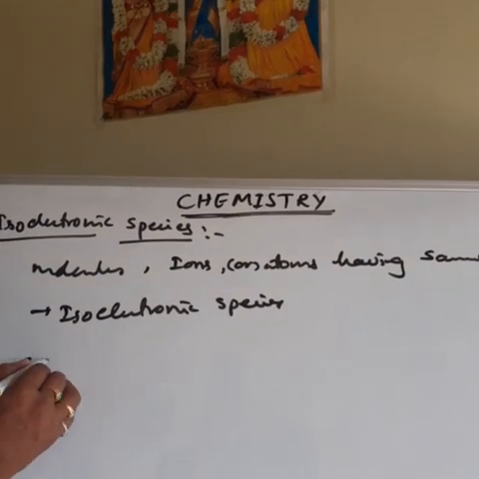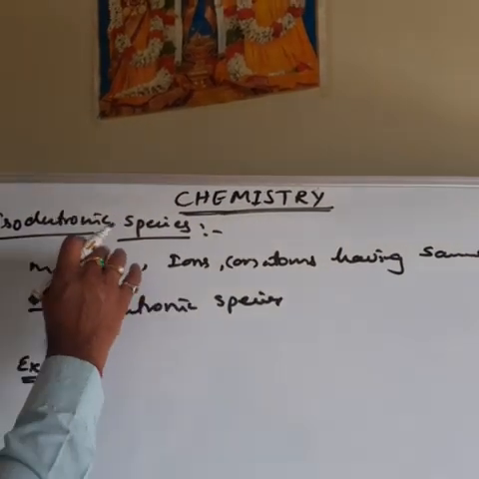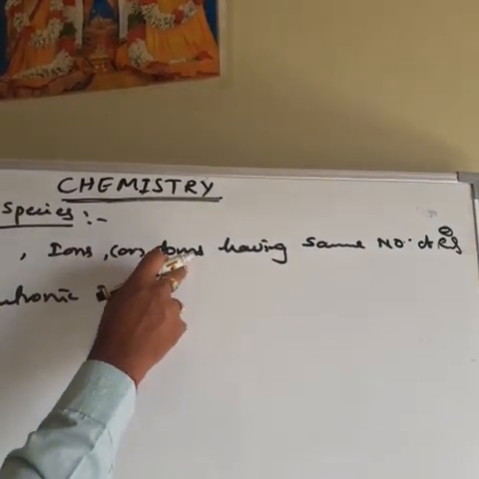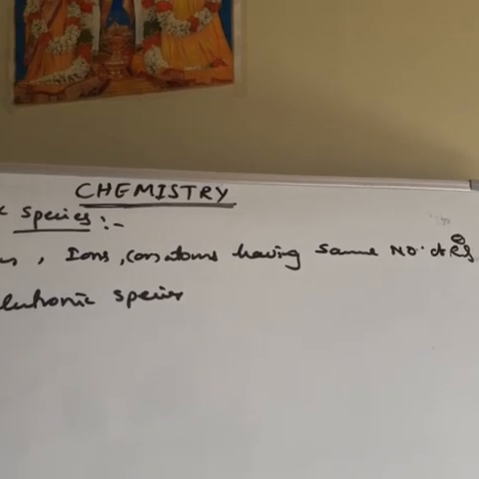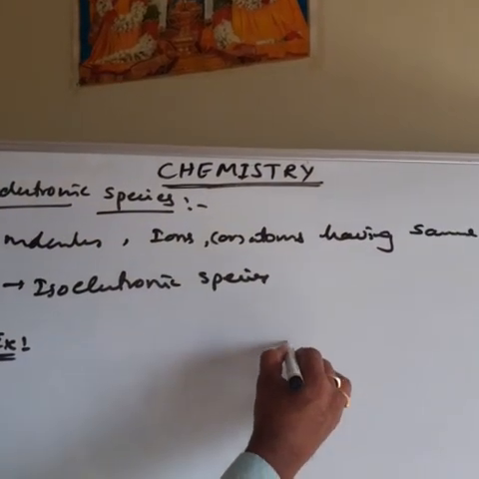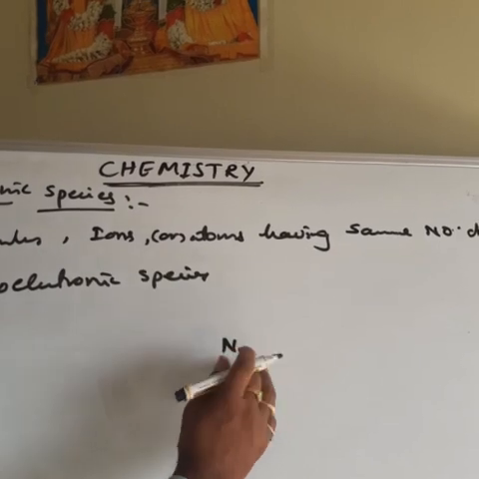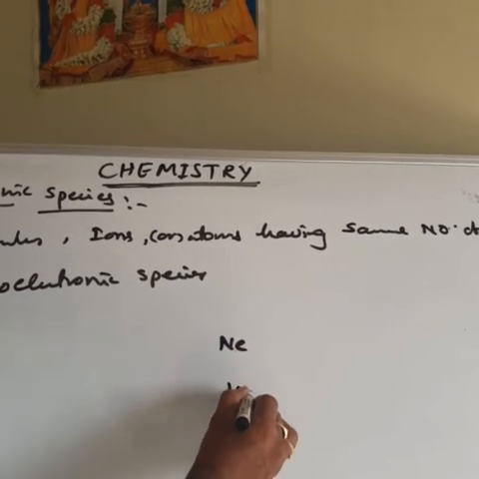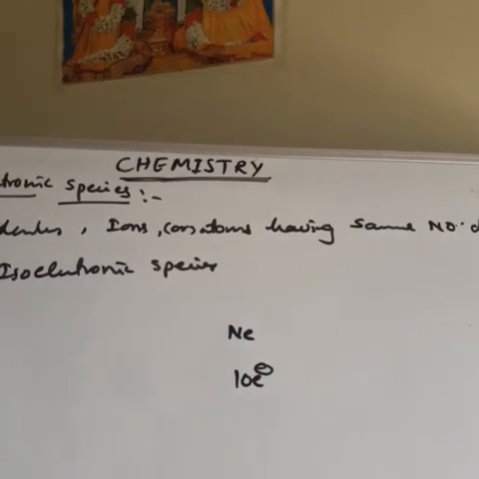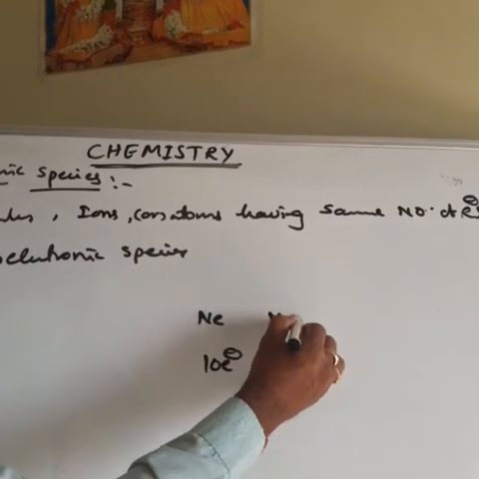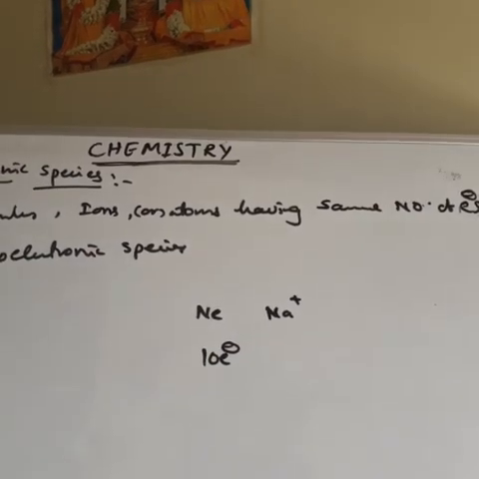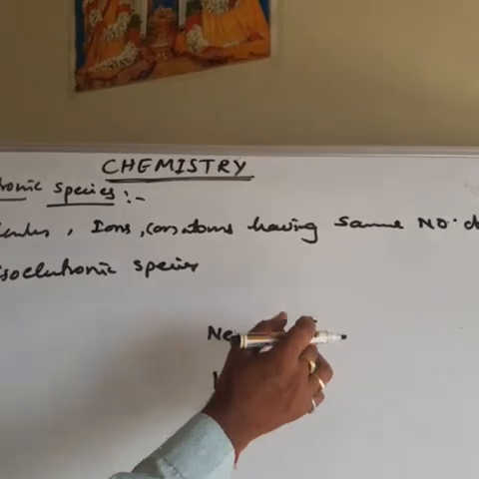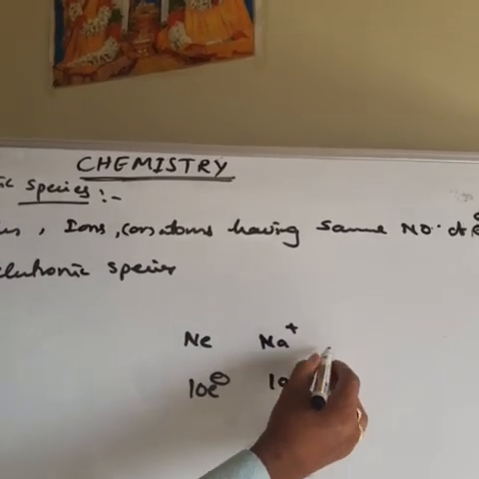Then next one is an example. Just now I told what isoelectronic species are: molecules, ions or atoms having the same number of electrons. For example, this is neon. What is the atomic number of neon? Neon atomic number 10. It contains 10 electrons. Okay. Then next is sodium ion, a cation. Sodium atomic number 11. Plus charge means loss of 1 electron. 11 minus 1. It also contains 10 electrons.